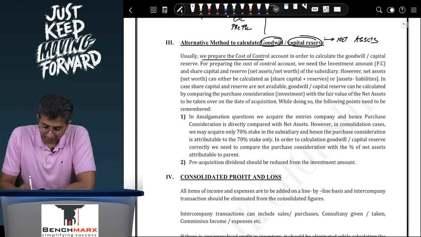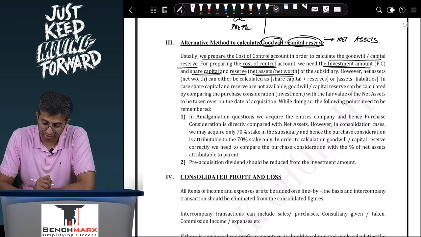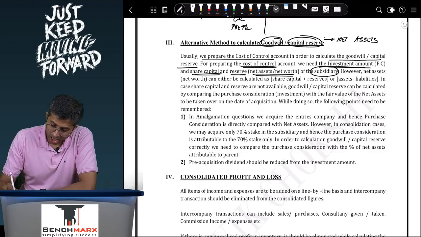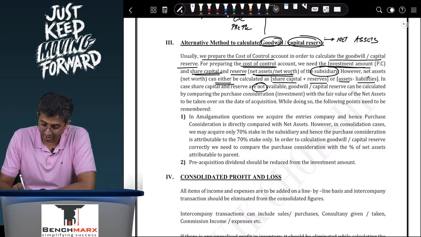Usually, we prepare cost of control account in order to calculate the goodwill or capital reserve. For preparing the cost of control, we need investment amount, which is in the form of PC, and share capital and reserves, which is in the form of net assets or net worth of the subsidiary. So we compare the investment with our share in the net worth. However, net assets or net worth can either be calculated as share capital plus reserves, or it can be calculated as assets minus liabilities. In case share capital and reserves are not available, then goodwill or capital reserve can be calculated by comparing purchase consideration, that is investment.